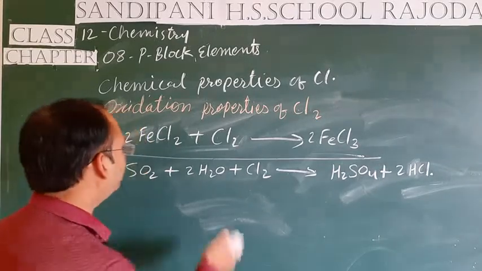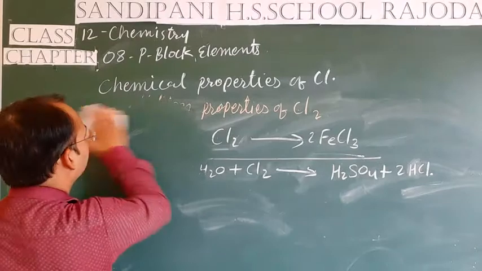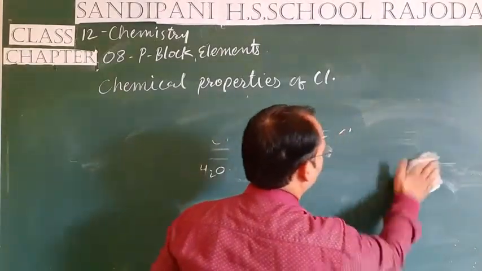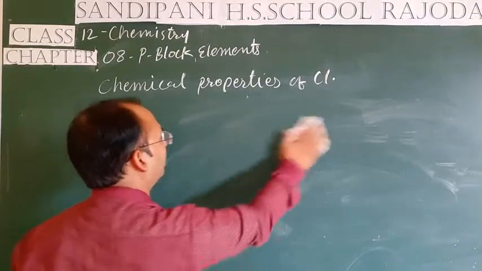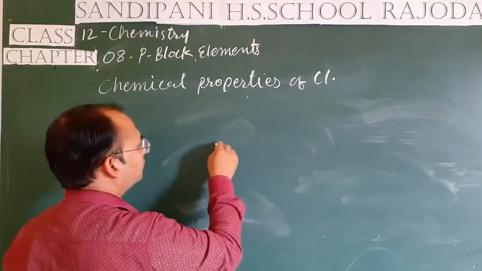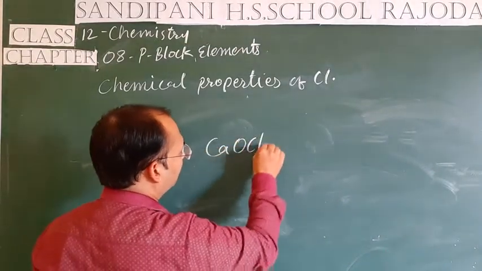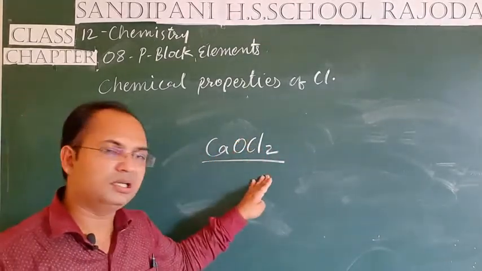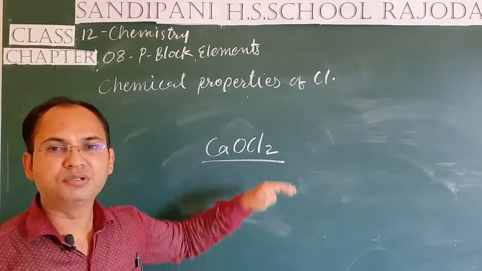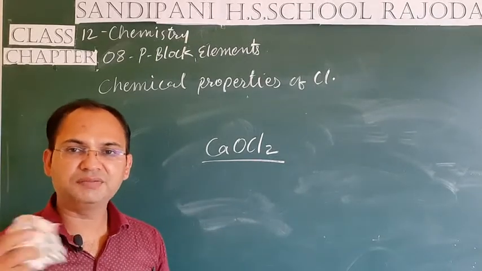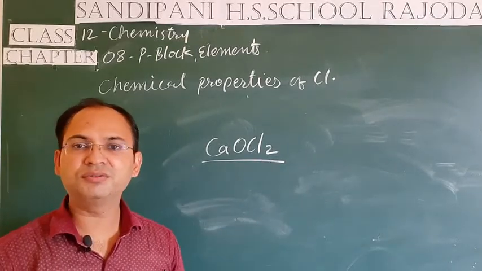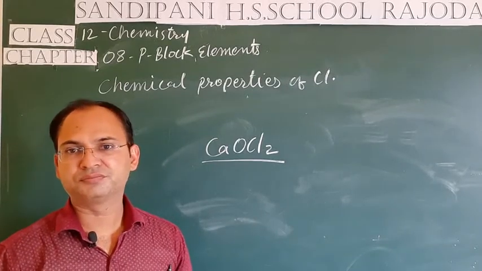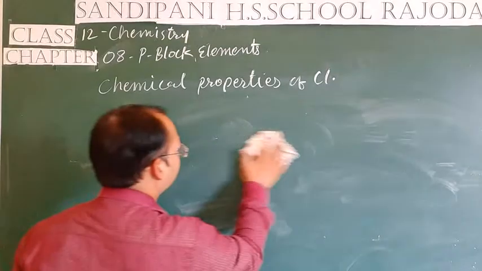The chemical formula of bleaching powder is CaOCl2, or in general we also call it calcium oxychloride. So here you can see that in bleaching powder also chlorine is present, and the main function of bleaching powder is to bleach substances to reduce their color. So, let's see its bleaching property.